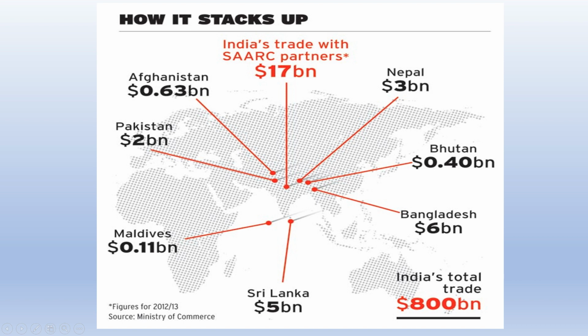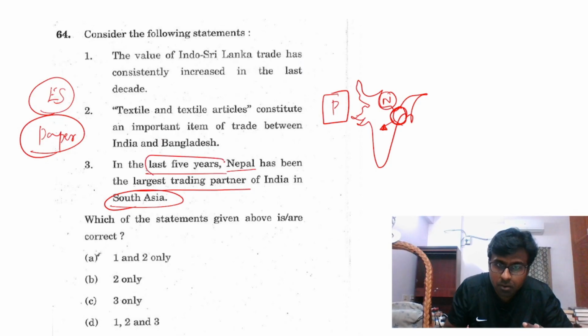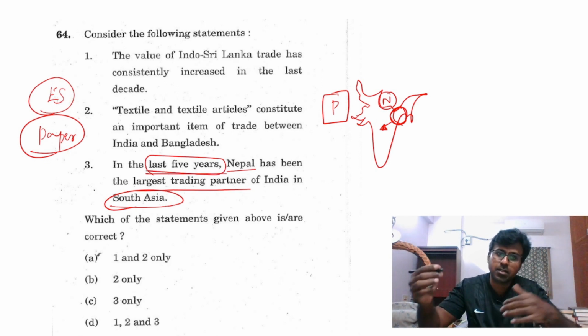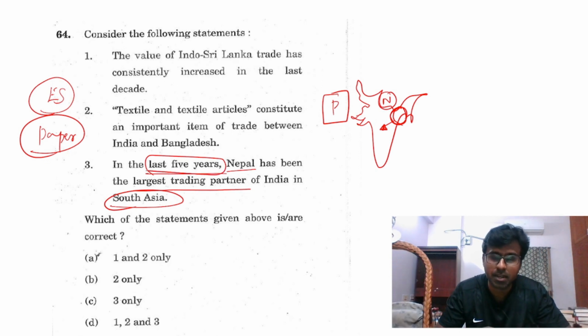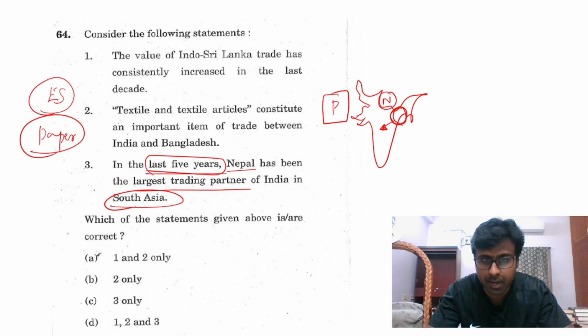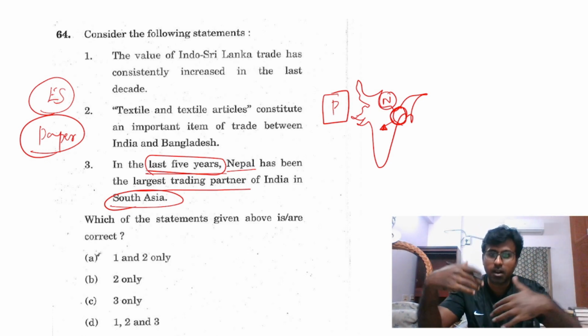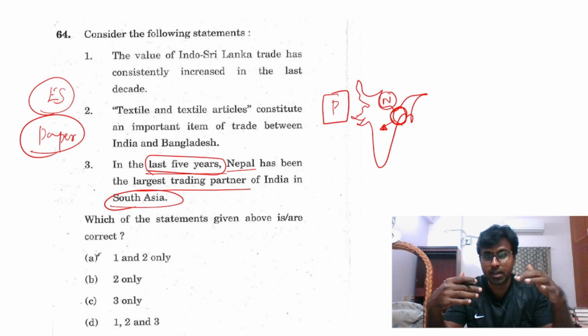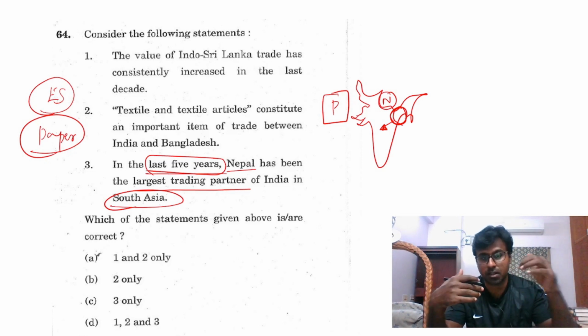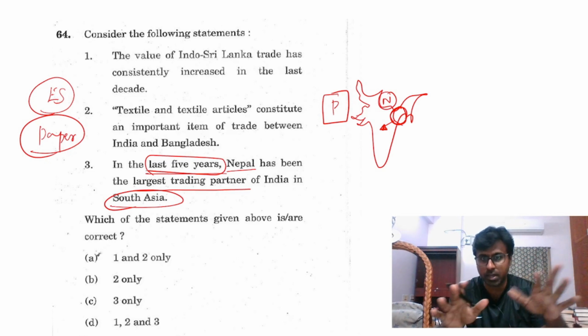And this Bangladesh can be, or would be, I'm not sure, okay? But at least it is more than Nepal now. And even if they said 1 year it would be fine, but they are saying that for the last 5 years continuously Nepal has been the highest trading partner. Or you think about it in this manner: with Nepal there is actually a lot of problem. If you see diplomatically, India has been in a tussle with Nepal for the past 5 years.